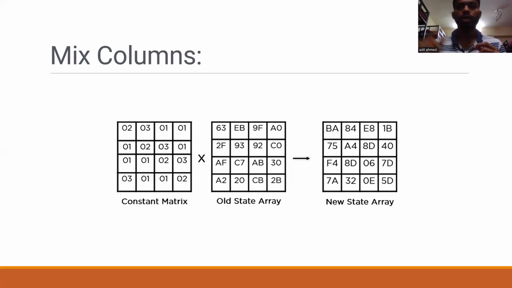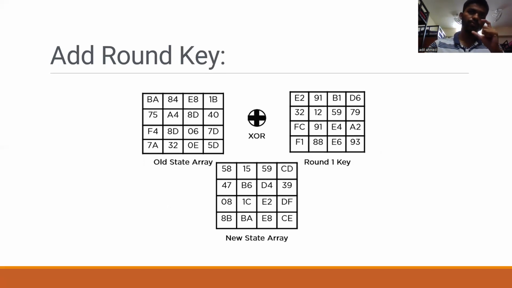In the mix columns step, it multiplies a constant matrix with each column in the state array to get new columns for the subsequent state array. Once all the columns are multiplied with the same constant matrix, you get your state array for the next step. This particular step is not done in the last round. In the ciphertext round, there will be no mix columns.